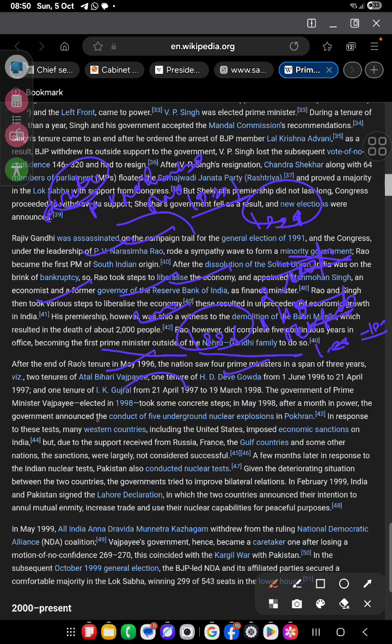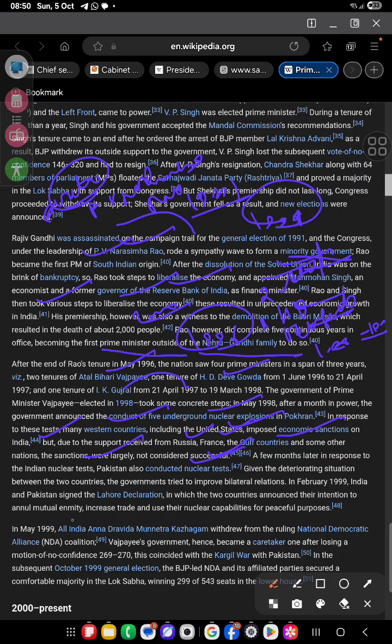The government of Prime Minister Vajpayee was elected in 98. After a month in power, the government announced the conduct of 5 underground nuclear explosions at Pokhran. In response, many Western countries, including the United States, imposed economic sanctions on India. A few months later, in response to India's nuclear test, Pakistan also conducted a nuclear test.